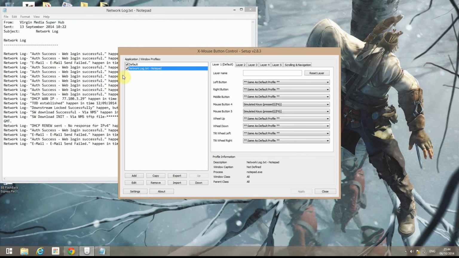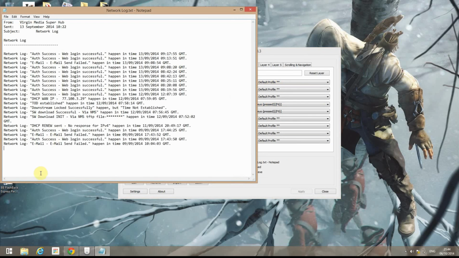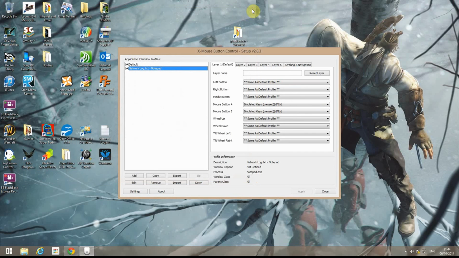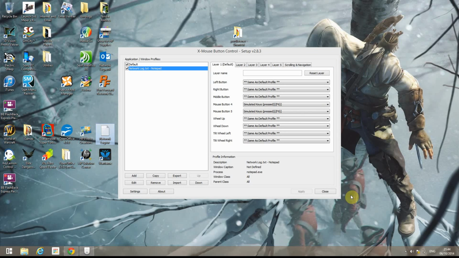Now that will only work for that particular application. If we click on default, we'll see now there's been no changes. We click back on the network log, we'll see that's got the new file in. So close that and close.